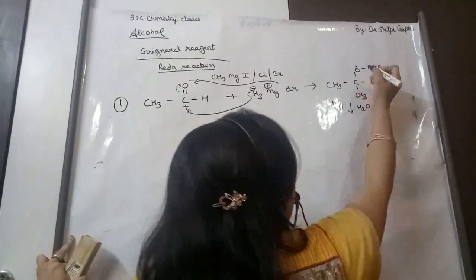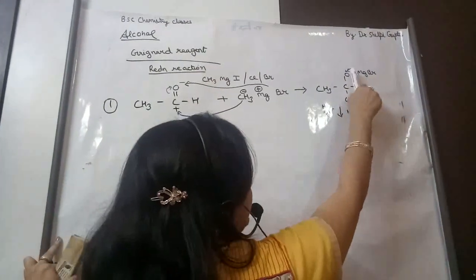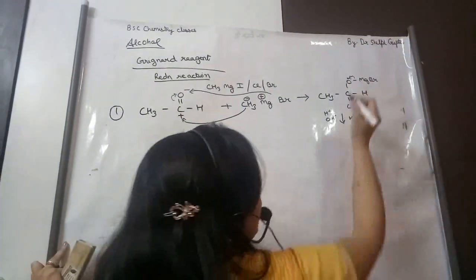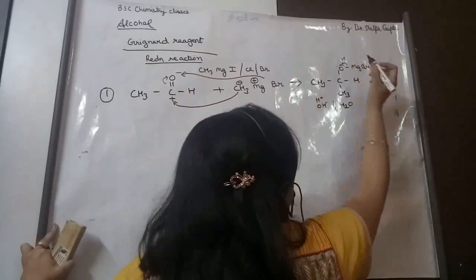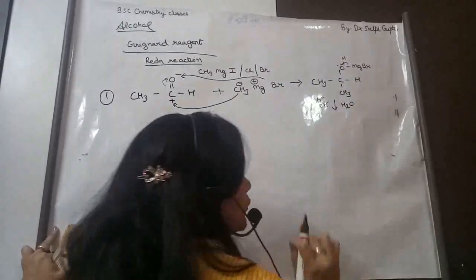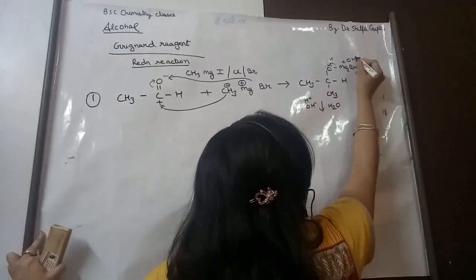So it will attract the bond towards itself, take the lone pair of electrons and become electronegative. So H will attack here, and since Mg has given the lone pair, it will become positive, so OH will attack here.